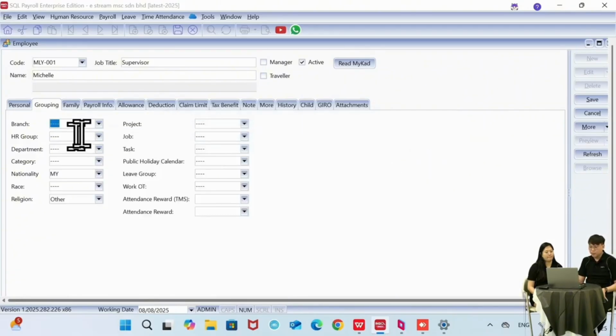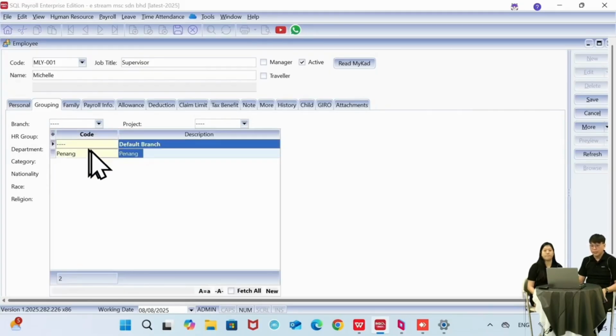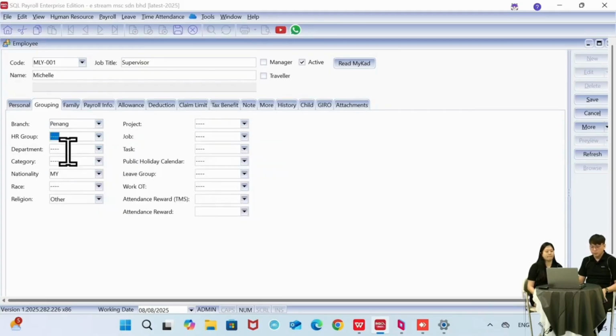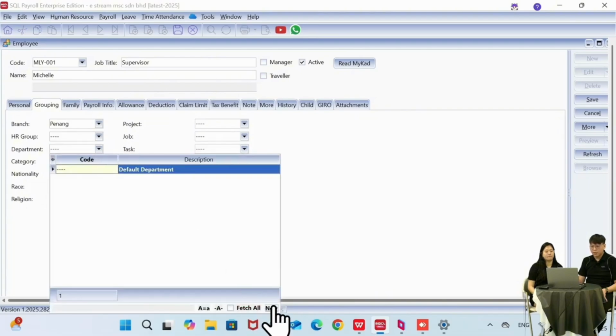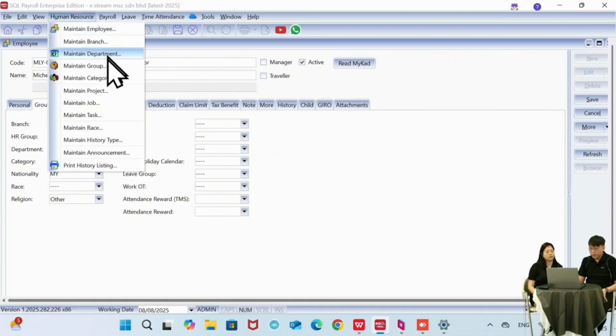After we save it, you can choose the drop down, and then you can see Penang is here. So you can choose and assign the employee to the branch. The same goes for HR group and also department. This is the fast key that you can just directly click new. But let's say you want to go to human resource, maintain branch, maintain department, you can also go through here.